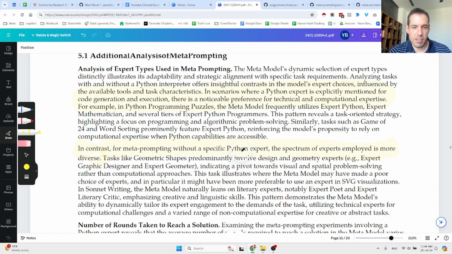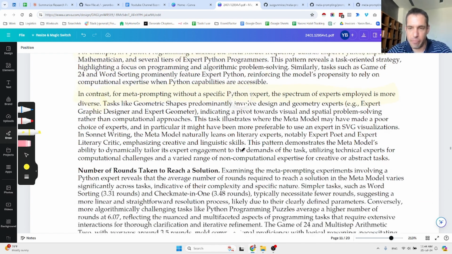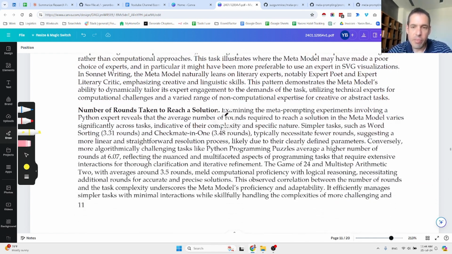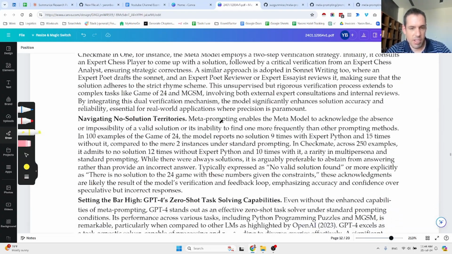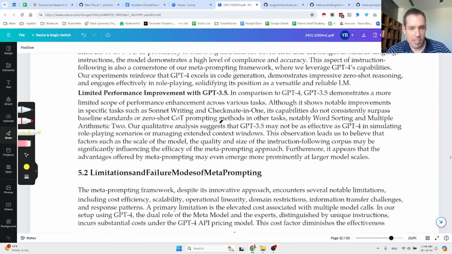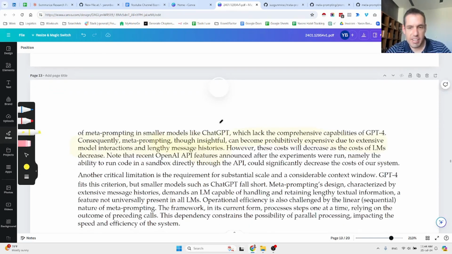And if you don't mention specifically the Python expert, you're going to get a more diverse pool of experts. Also, the number of rounds taken to achieve results was fewer when using the Python expert in this meta prompting solution.